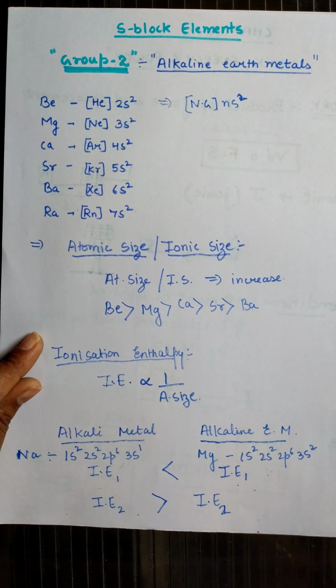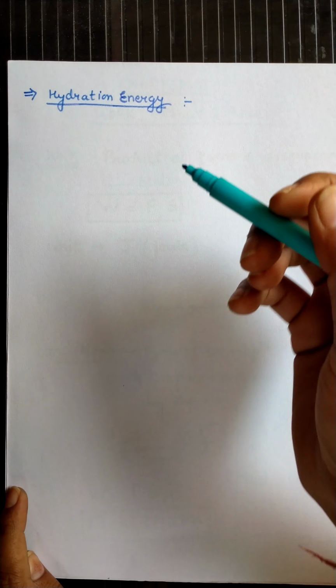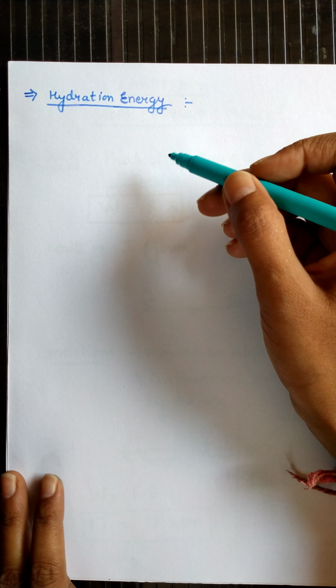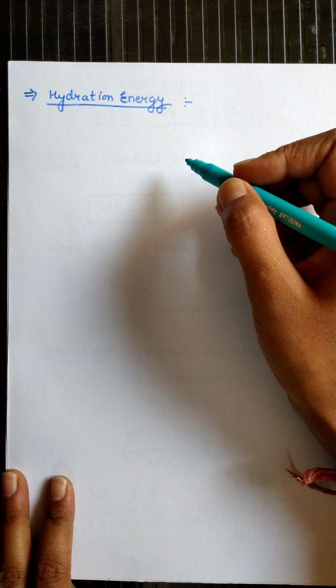Okay students, now the next one is about the hydration energy. Like alkali metals, the hydration energy of the alkaline earth metal ions also decreases with increase in the ionic size.